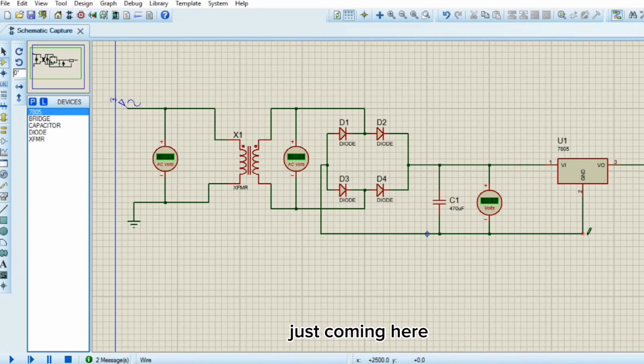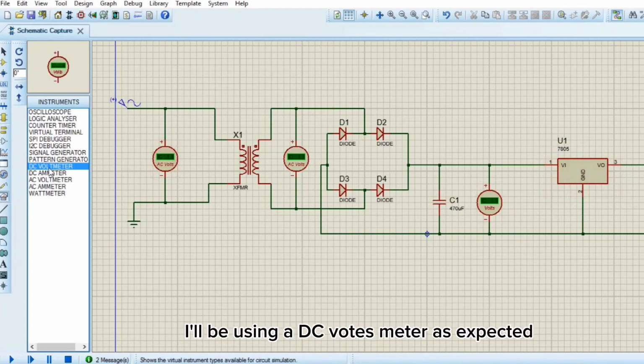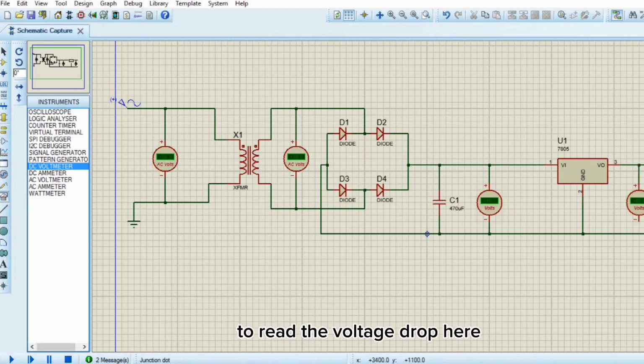It is coming here and then here. Here we're expecting to have 5 volts. So let's see that. I'll be using a DC voltmeter to read the voltage drop here. I'm expecting it to be 5 volts. So let me simulate that right now. Okay, so this is 5.01 volts.